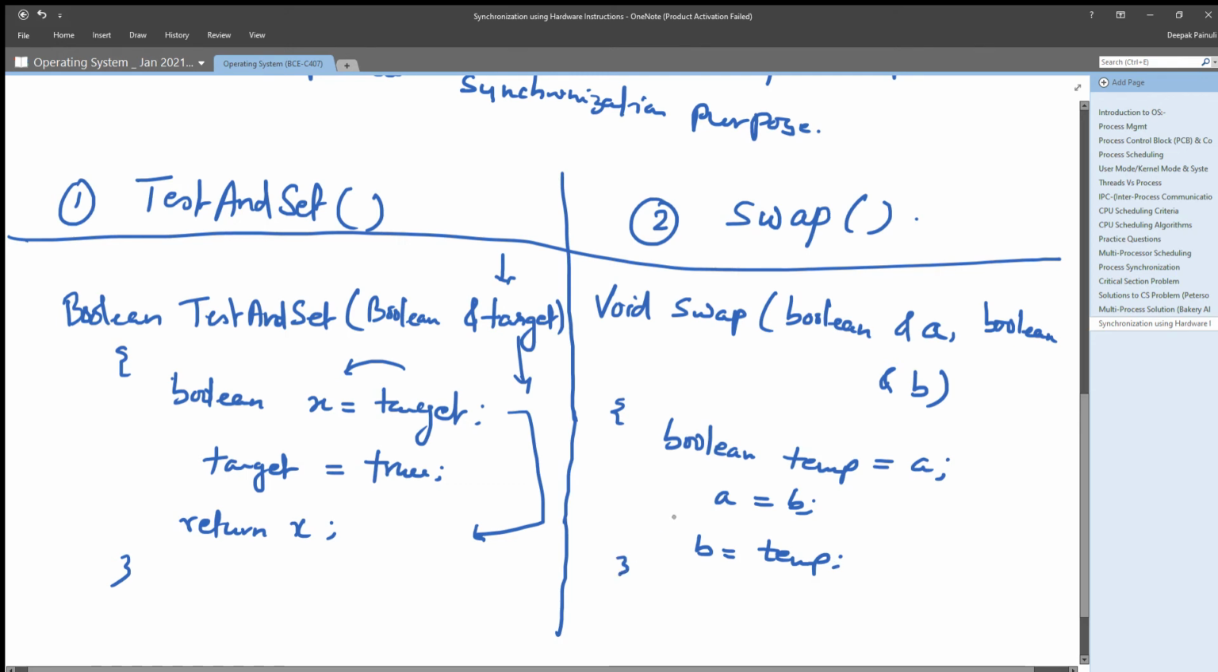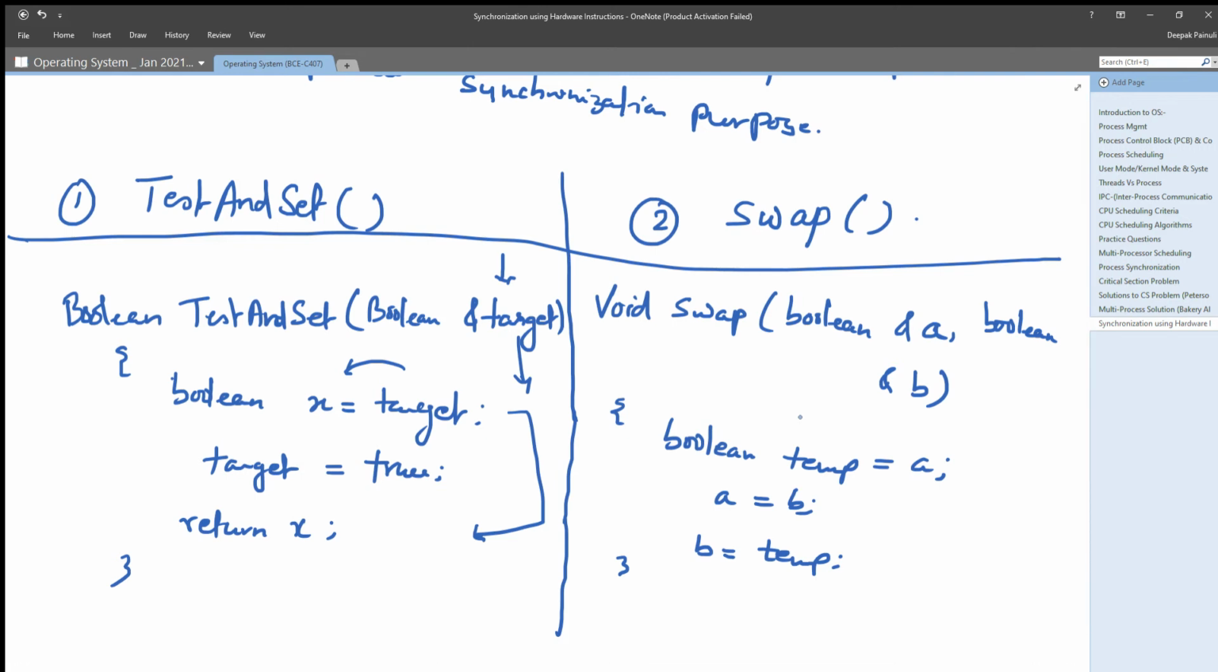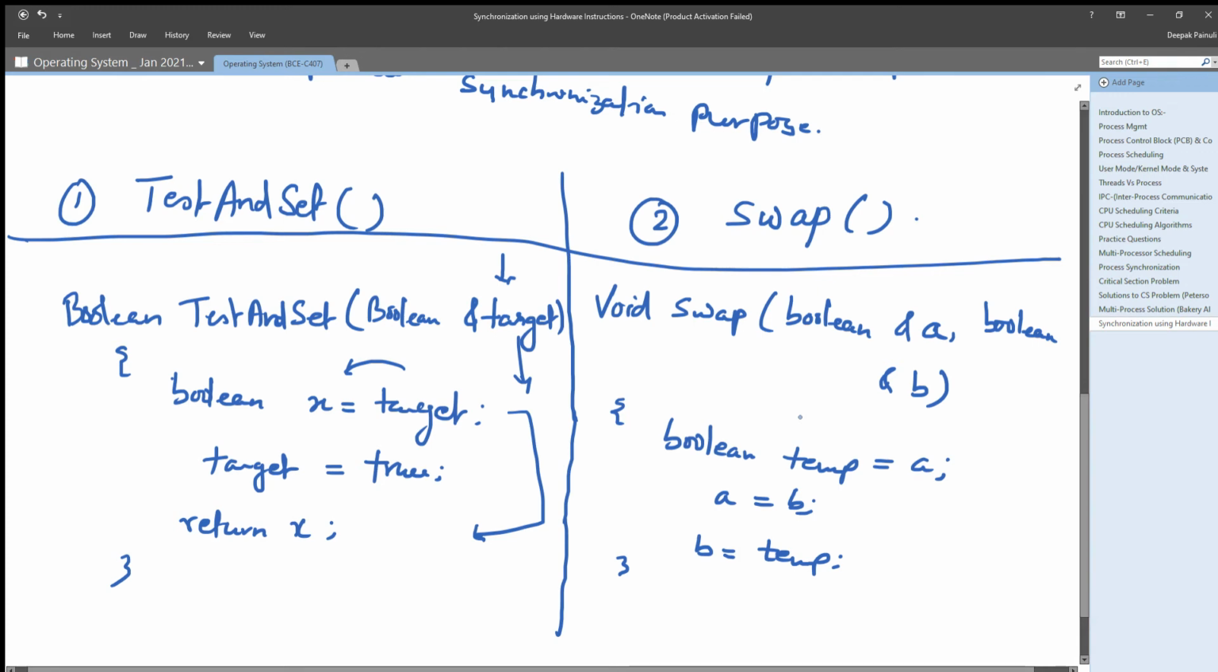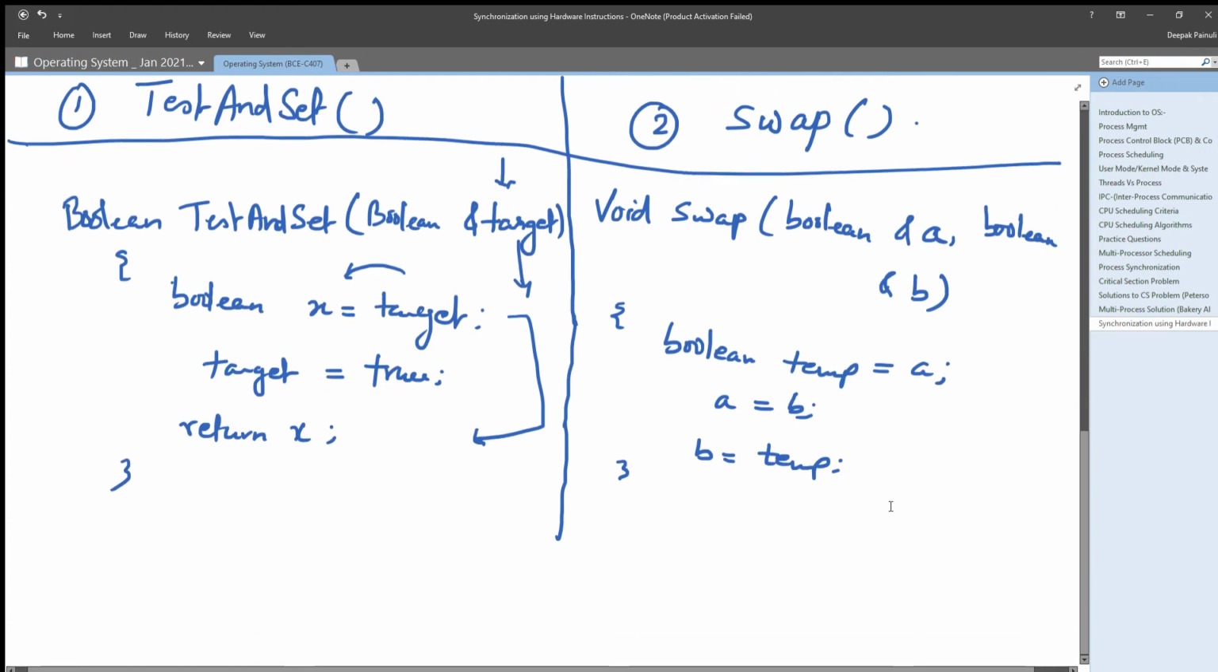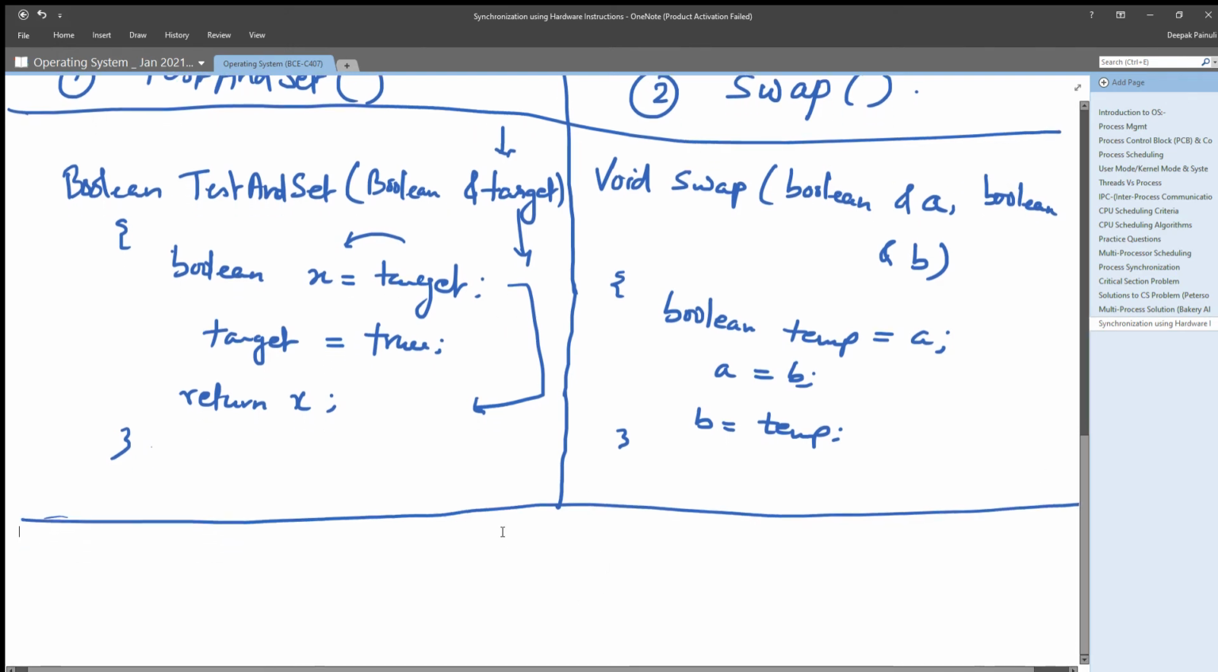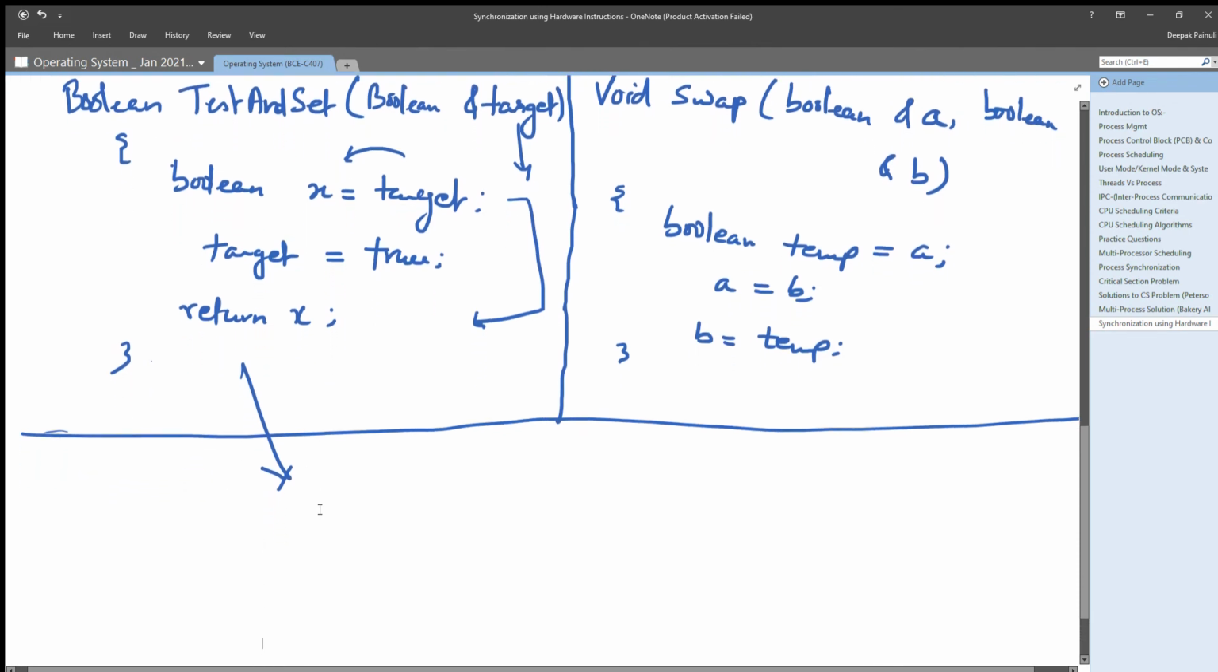As you can see what it is doing, the swap function is taking the addresses of the two variables whose values we want to swap, right? And using a temporary variable, it is swapping the values of a and b, or the inputted variables, right? So these are the definitions, right? Now how we can provide a solution from these instructions, let us understand first. By using test and set, let us understand how it is doing so.